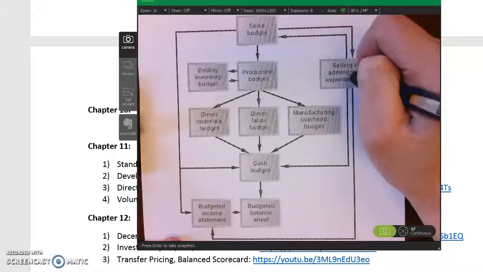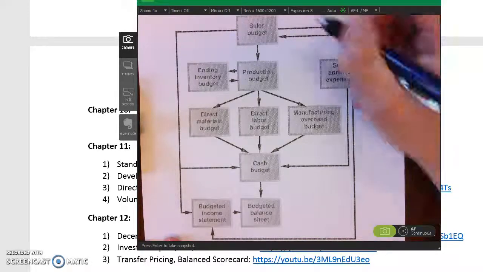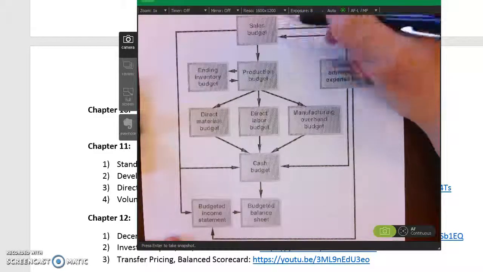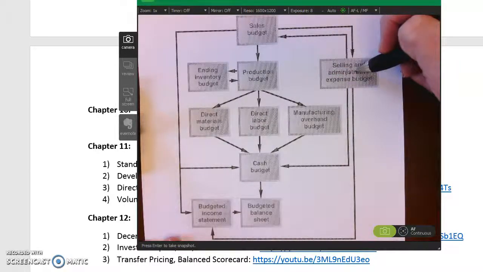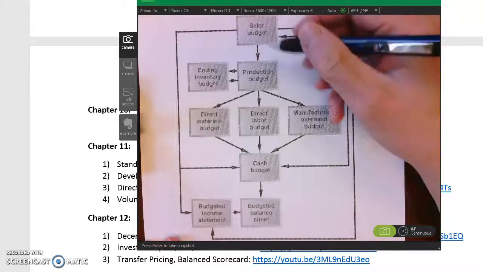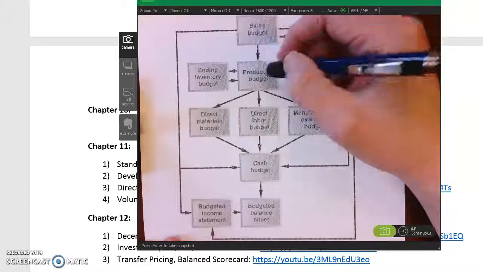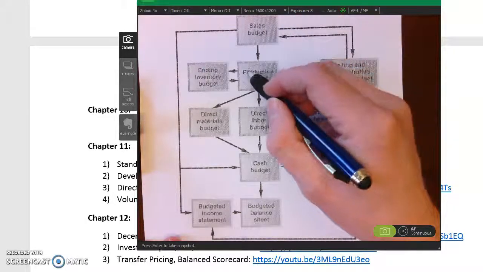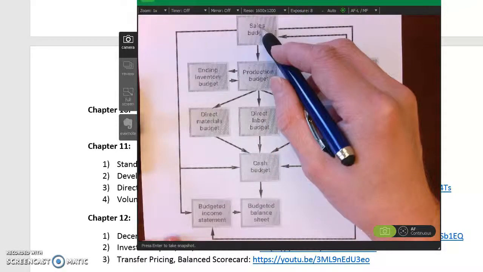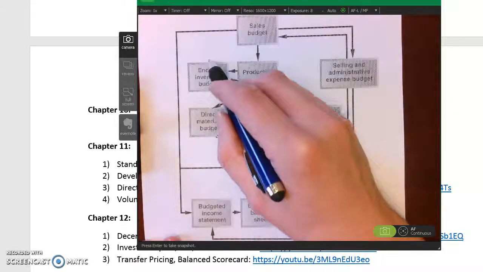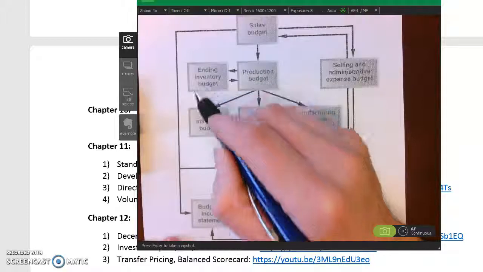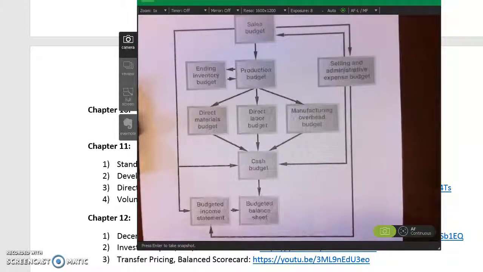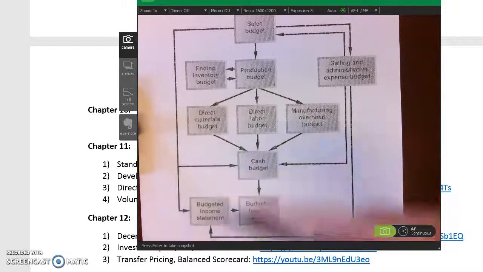Well, because in here is commissions, and we're going to pay commissions based upon our sales. So we need to know our sales first before we decide how much we pay in commissions. Once we know how much we're going to sell, that's going to dictate how much we produce. Okay? And then we need to produce enough to satisfy our sales, that's for sure, but we might want to have some ending inventory there just in case our sales are more than we thought and we don't have to turn people away.